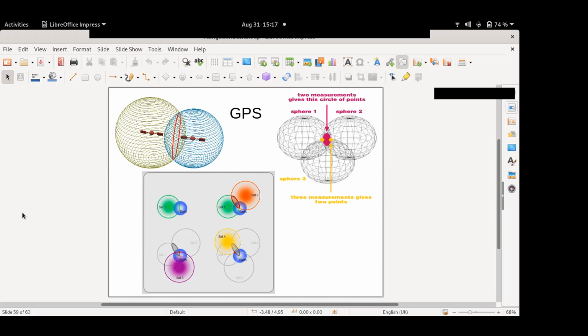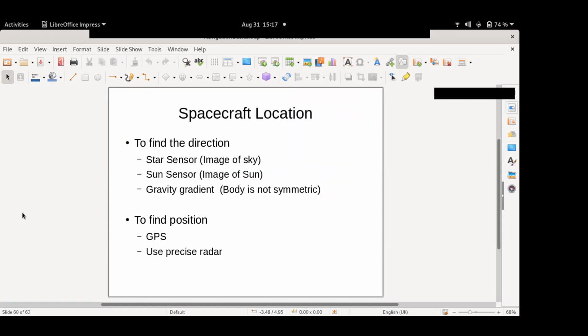There are other mechanisms like pulsar navigation. Some of you may be familiar with that. So that is another mechanism to estimate the position. Let us see how the spacecraft orientation can be estimated. So in order to find the spacecraft orientation, you need some references in the sky.